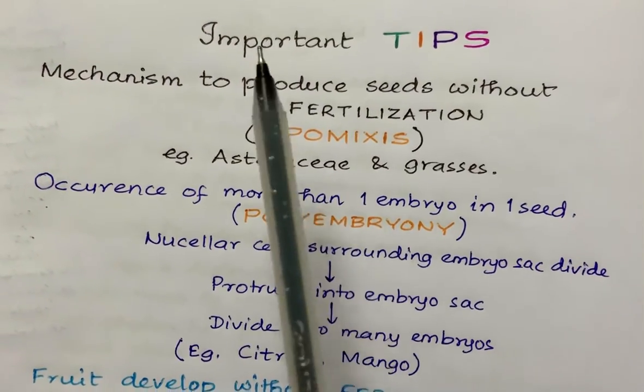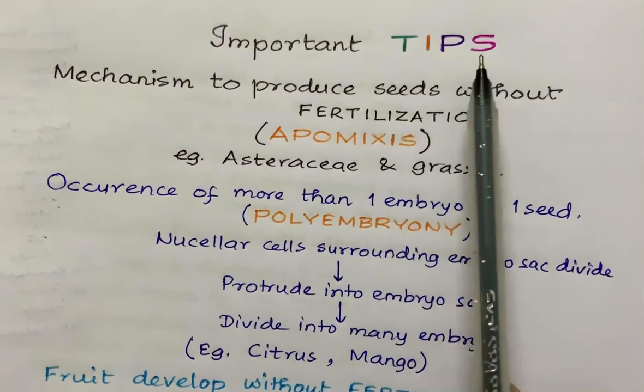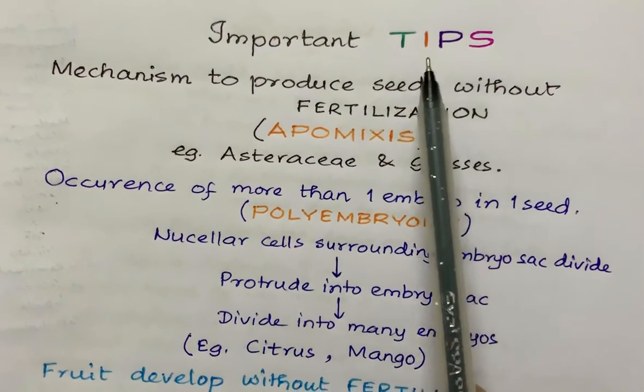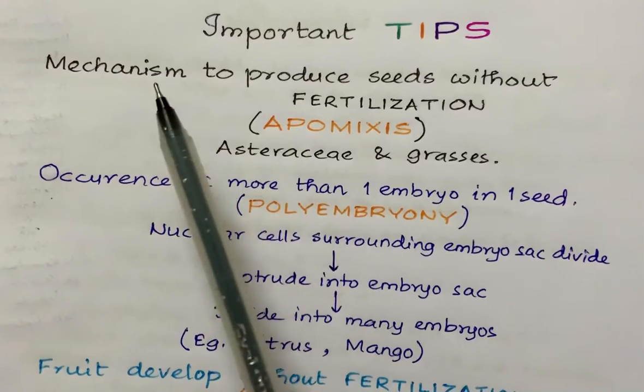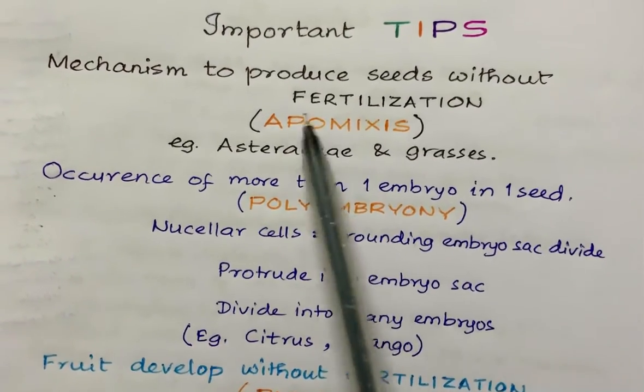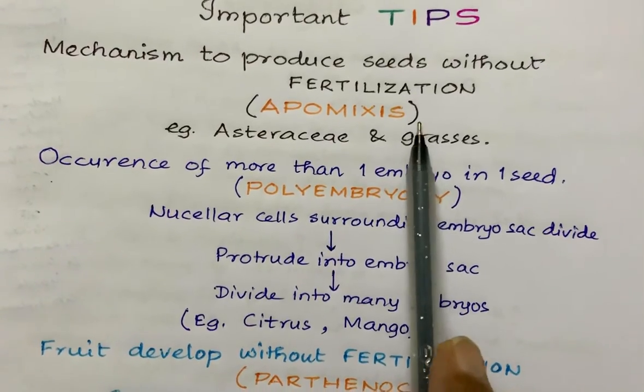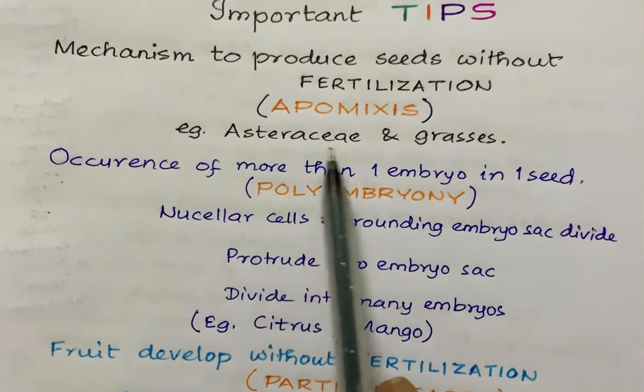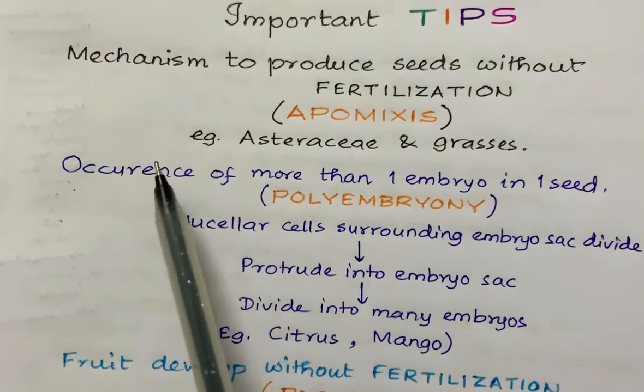These are some important tips for NCERT NEET. Exactly as per NCERT, I am giving you the tips. These are mechanisms to produce seeds without fertilization, that means apomixis. This is the term. Examples are Asteraceae and grasses.